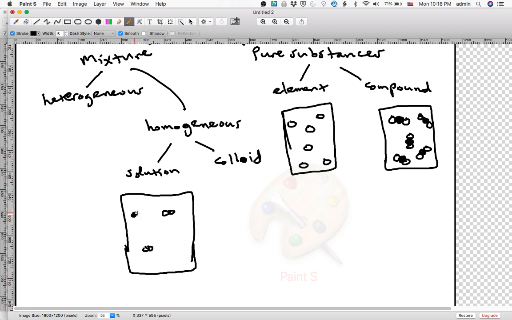There is nitrogen gas. There is, let me put some more oxygen gas. There is some carbon dioxide gas. There is some water gas.